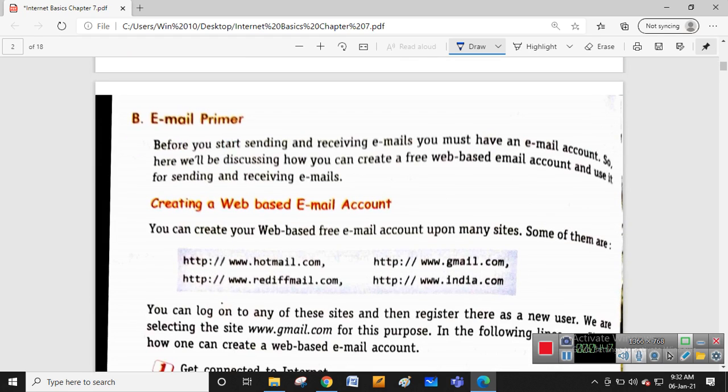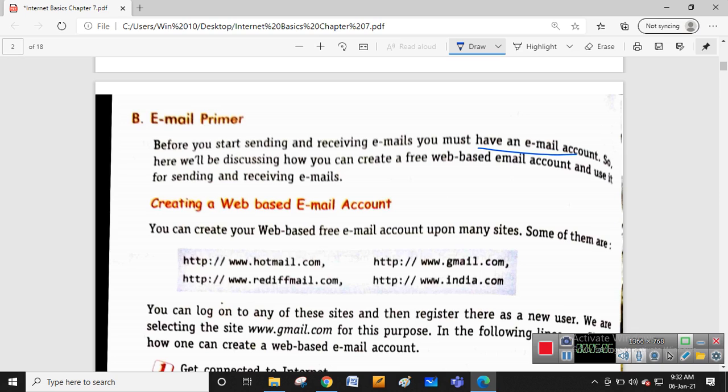Next, email primer. Before you start sending and receiving email, you must have an email account. So first of all, when you want to send or receive any email, you should have an email account. That will be discussed: how you can create your free web-based email account and use it for sending and receiving emails.